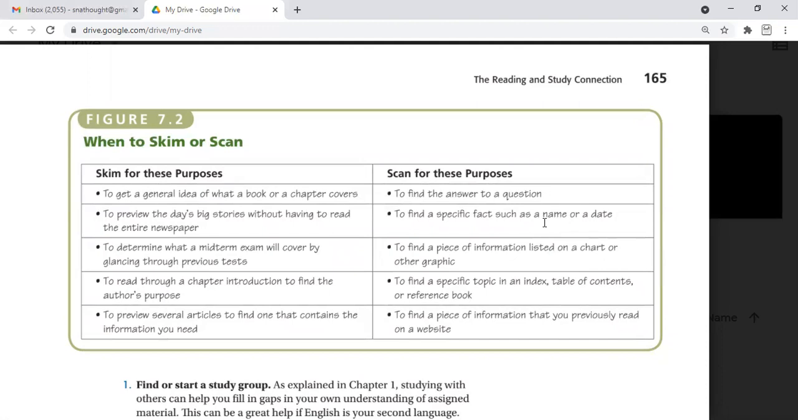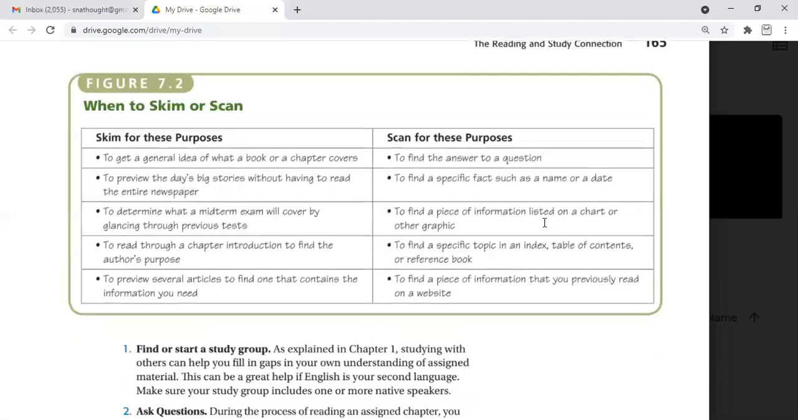But you use scanning, number one, to find the detailed answer to a question, to find a specific fact such as a name, date, or any other detail, to find a piece of information on a chart, to find a specific topic in an index or table, or to find information previously mentioned in your references. So skimming is used for the overall big picture, and scanning is used for detail.